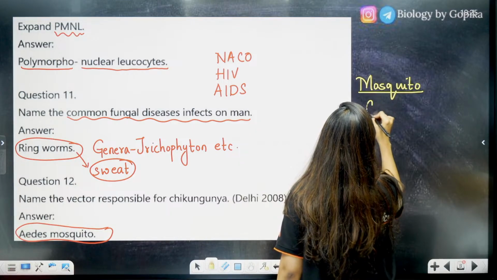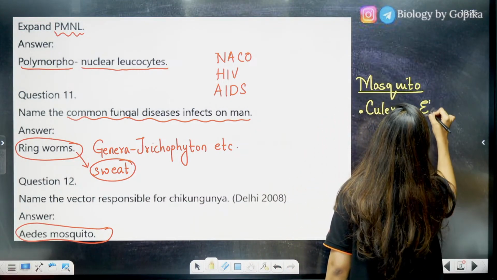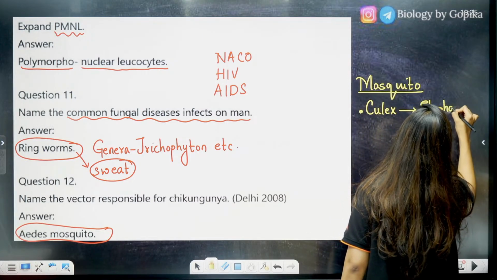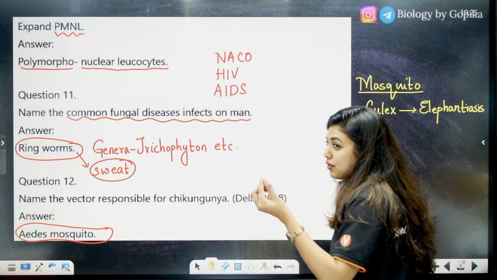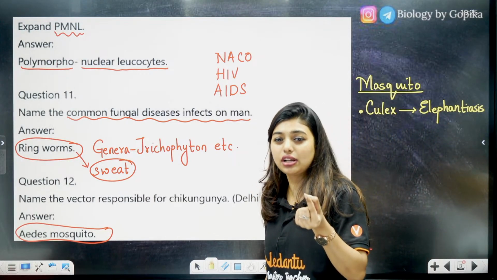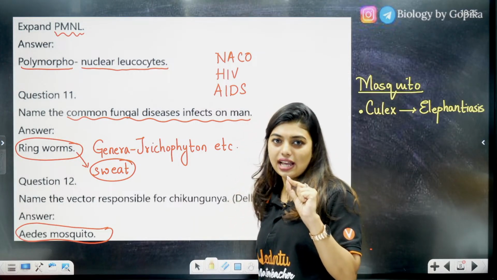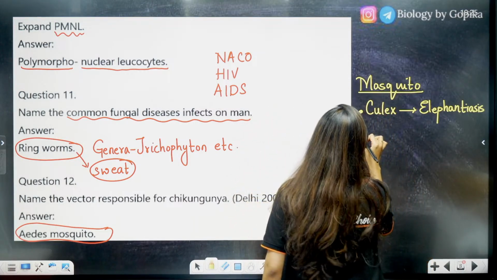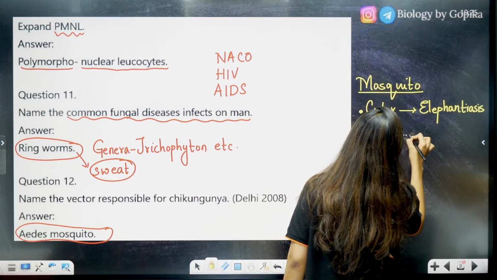First one is Culex mosquito. Students, this Culex mosquito causes elephantiasis. Okay, imagine one tiny mosquito. That tiny mosquito can spread elephantiasis, which is a chronic disorder. Then you have Aedes.